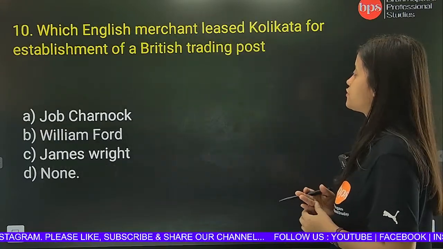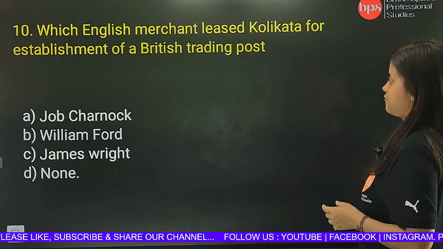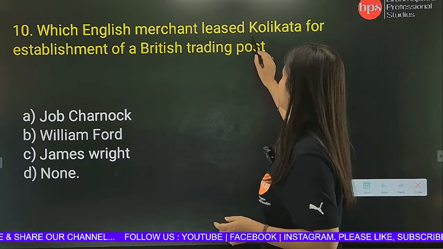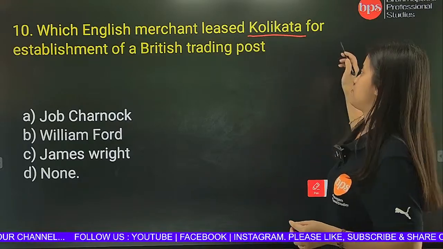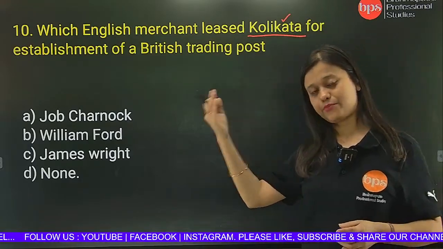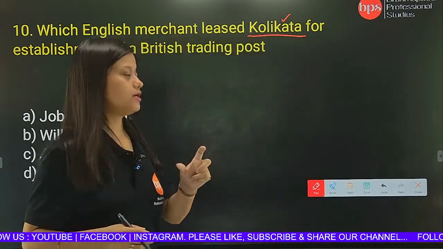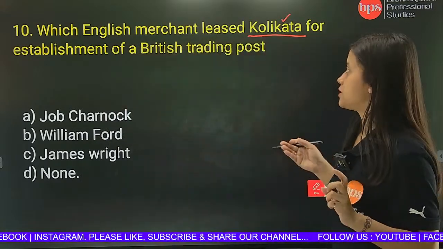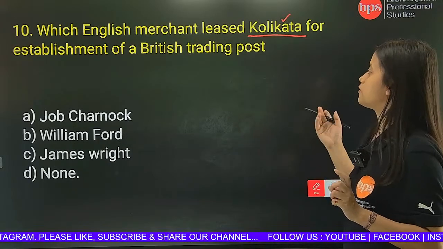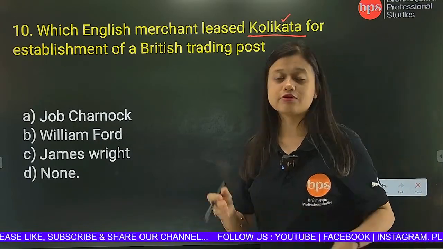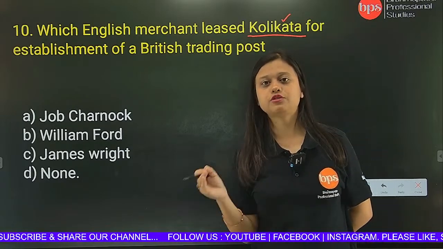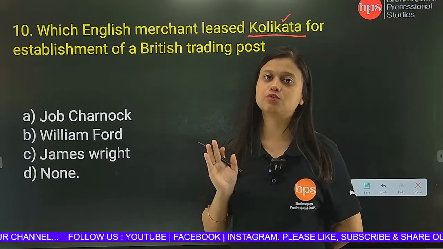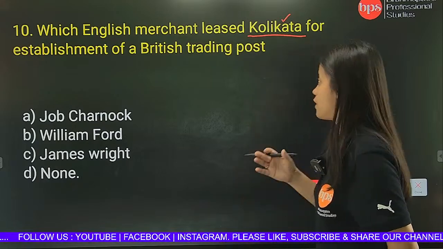Now the last question is, which English merchant leased Kolkata for establishment of British trading port? Now you must be finding it very funny that I have written the name of Calcutta as Kolkata, but at that point of time this particular city's name was written as Kolkata. Now you have to identify which among the following English merchants leased Kolkata for establishment of a British trading post. I was asking a question about Fort William, and there I was specially mentioning that 3 villages were leased for the establishment of a trading port near the Hooghly, right, and one of them was Kolkata.